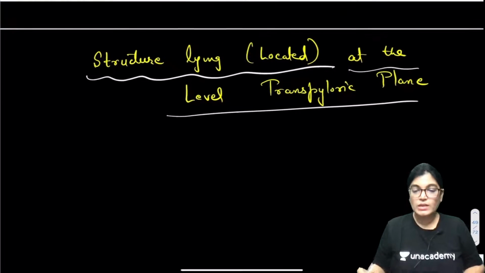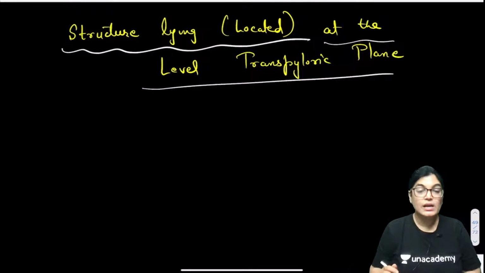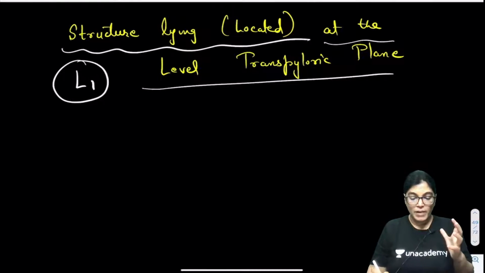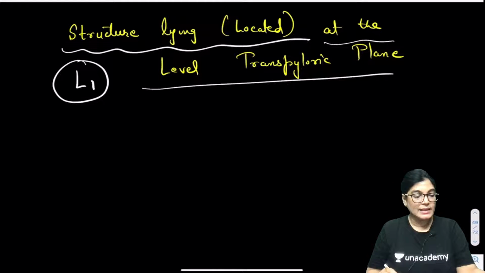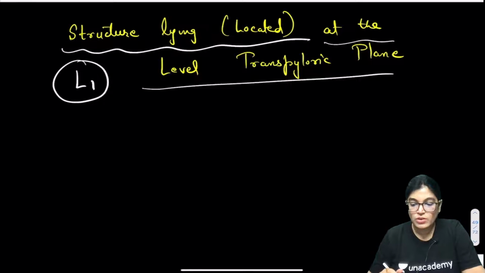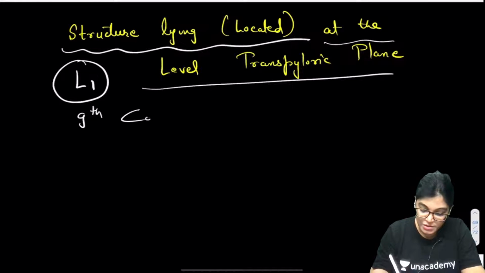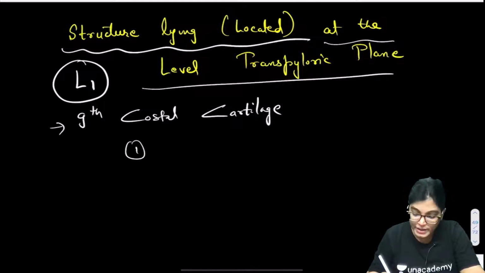What are the structures? It's important to know the details of the important structures lying there. The level is L1 if we talk about the lumbar level, and it is exactly at the level of the ninth costal cartilage anteriorly, and posteriorly the level is L1. The structures passing through it are the following. The pylorus of the stomach is located at this level.